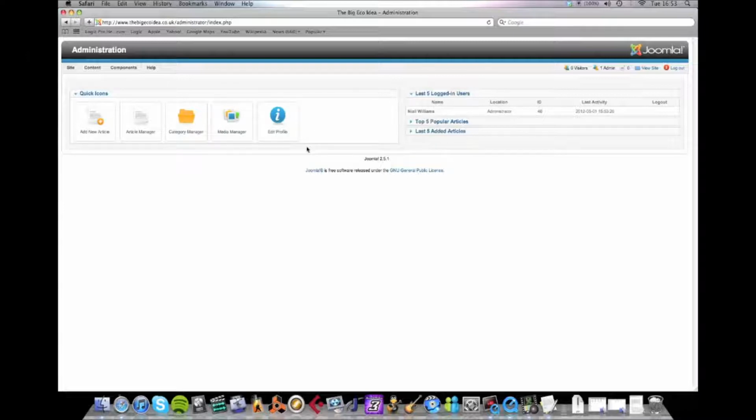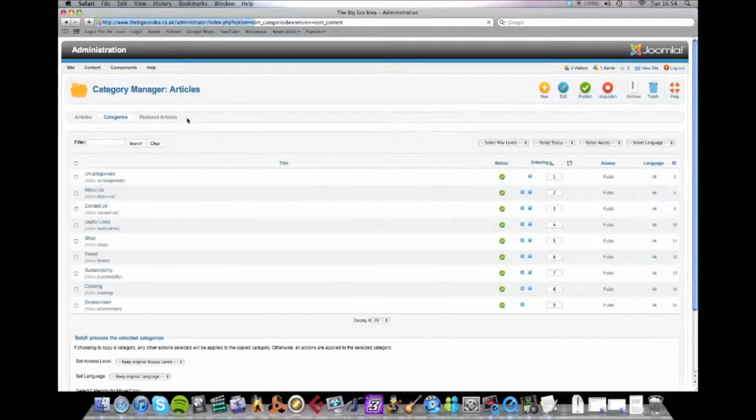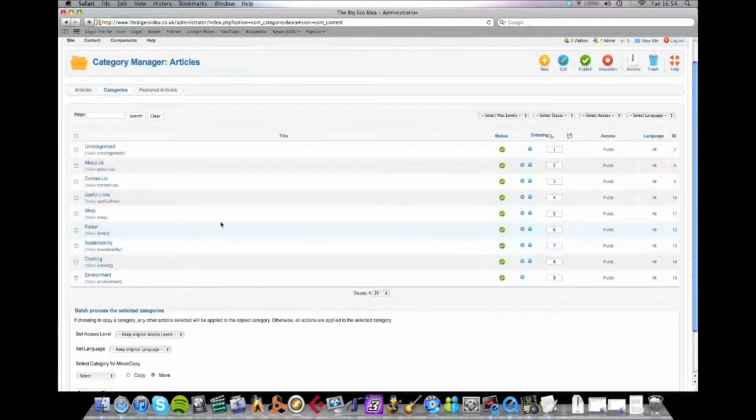We're going to be following a workflow which is categorize, add, and then show. So firstly, we need to categorize our article. So we click on Category Manager here, which can also be got to here by going on to Content and then Category Manager. We'll get a list of categories which I've already made, and it's important to categorize your article